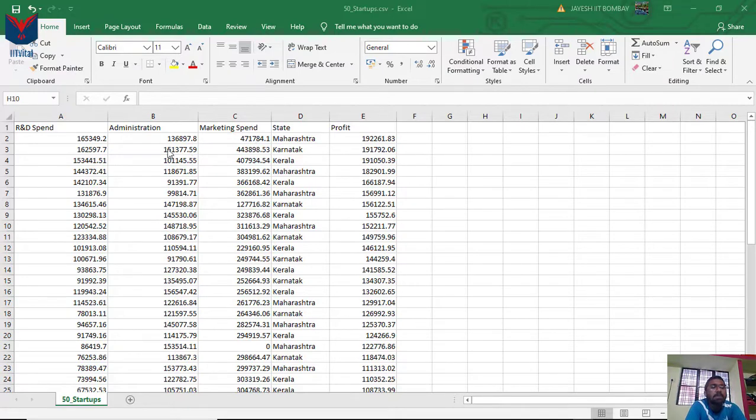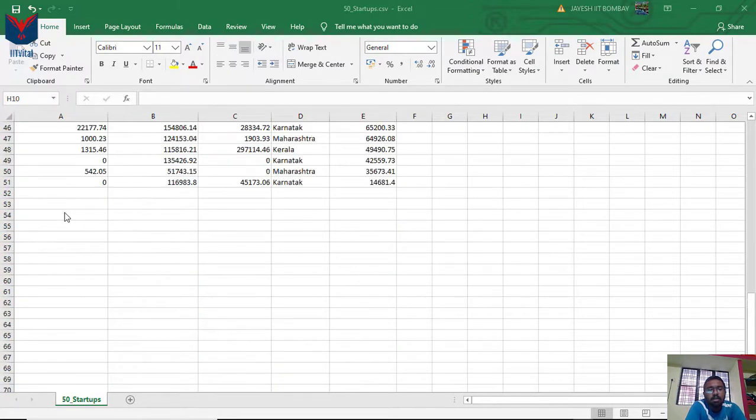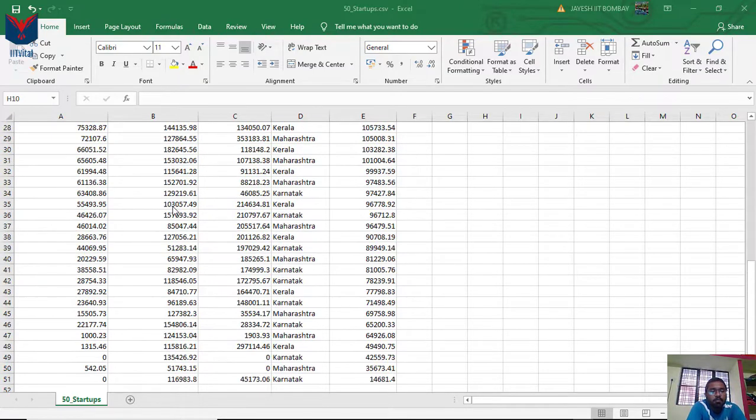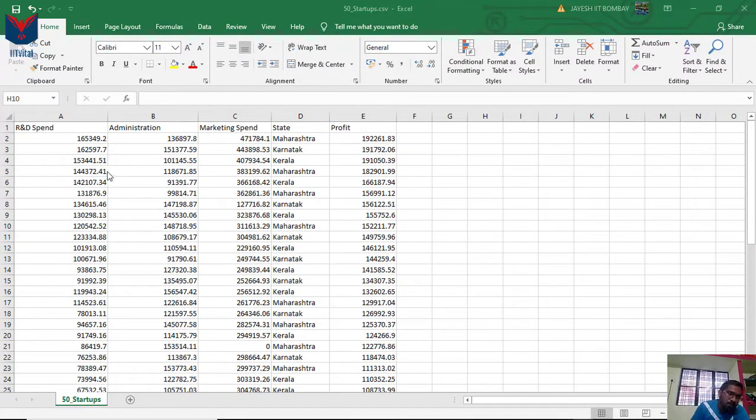So you have got 50 companies in total, and what they have are some extracts from their profit and loss statements, from their income. So how much did the company spend in the given financial year that you are analyzing on R&D, how much did it spend on administration, like paying employees, paying executives, and so on, and how much did it spend on marketing. So these are the three major operational spends, I guess, and which state it works in. And finally, what was the profit of that company for that financial year?